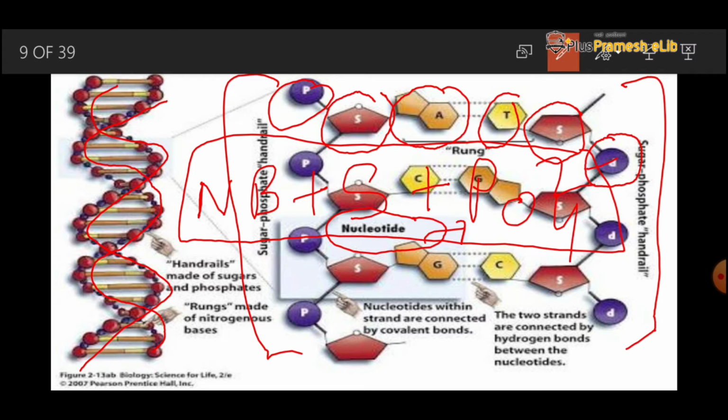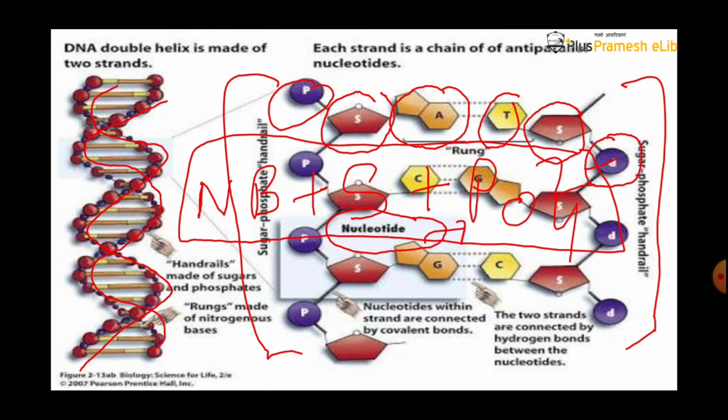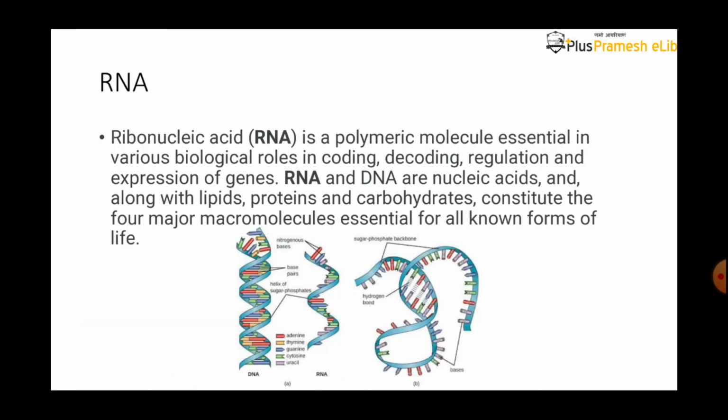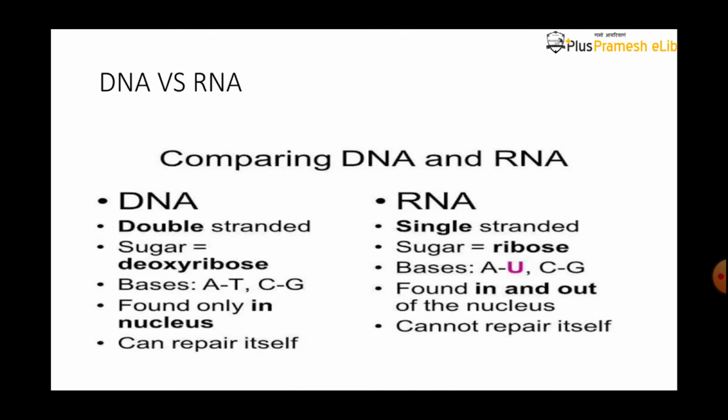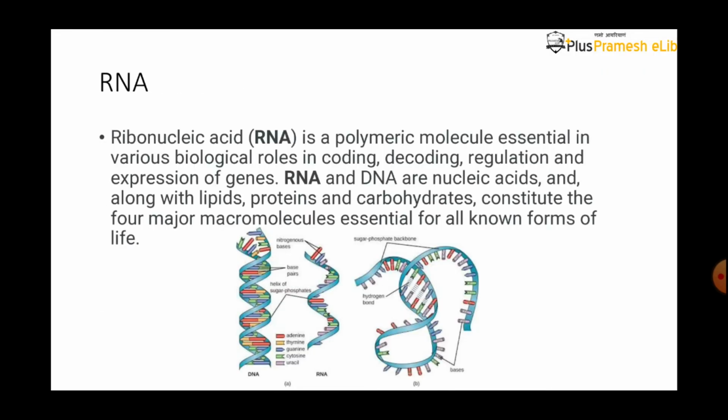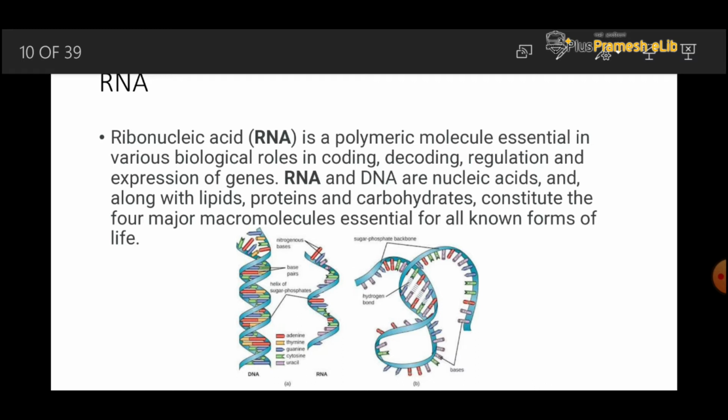When we deal with the RNA, we can see the RNA is made up of nucleosides. This is the RNA. A little difference between the RNA and DNA is that it is the ribose nucleic acid. It is also a polymeric molecule, and we can see it is a single strand molecule.